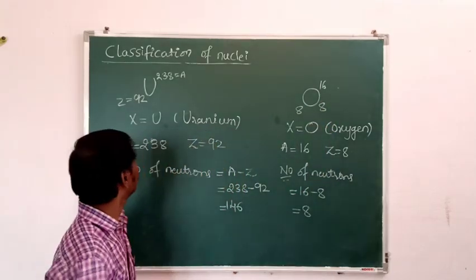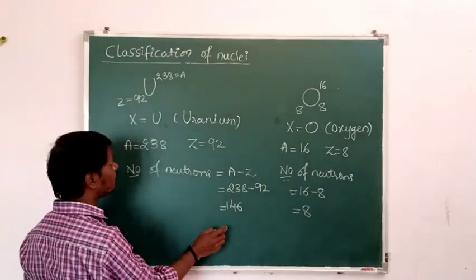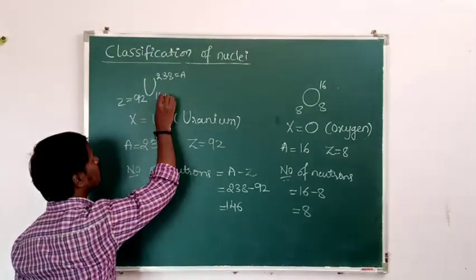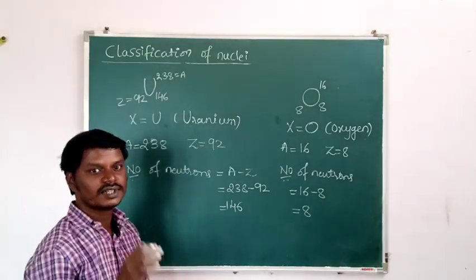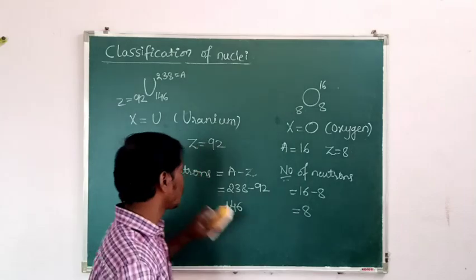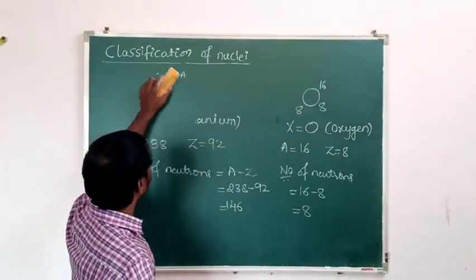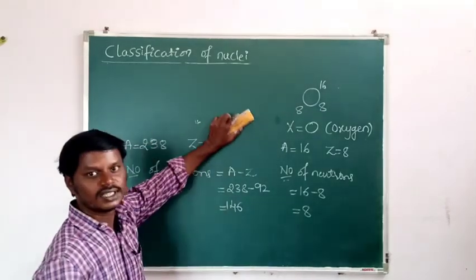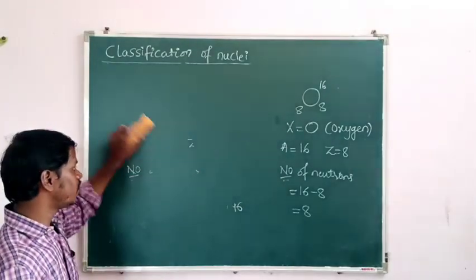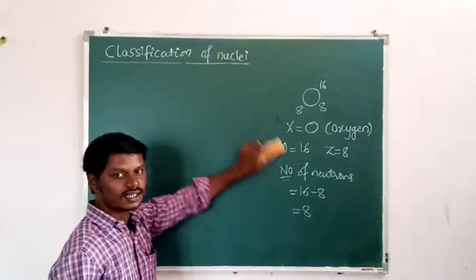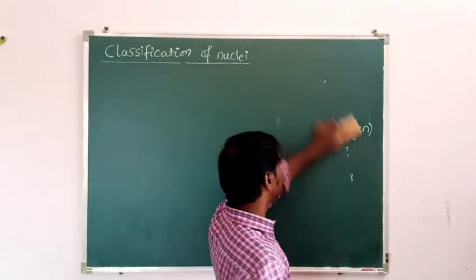And the number of neutrons present in uranium 238 is 146. So this is the way to represent a nucleus. Then we are going to discuss the classification of nuclei. Nuclei can be classified into isotopes, isobars and isotones. First we are going to discuss what are isotopes.